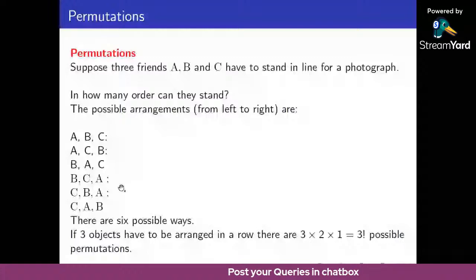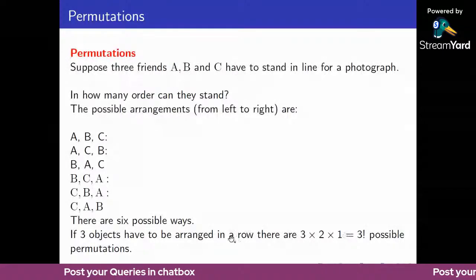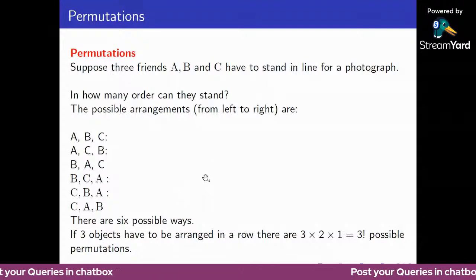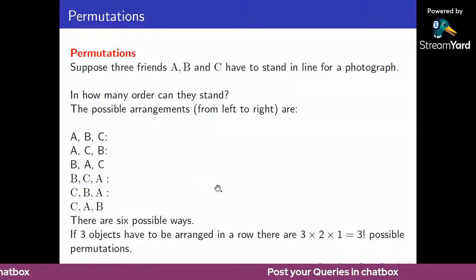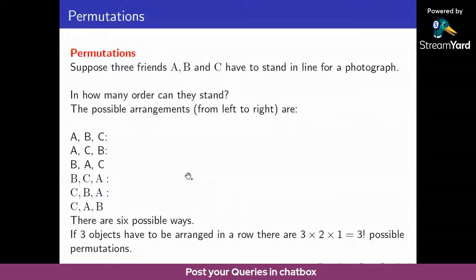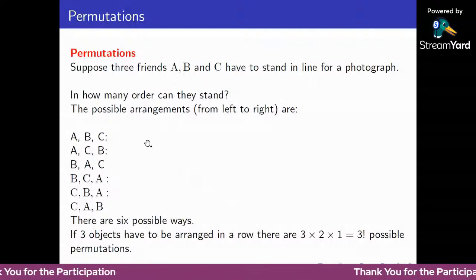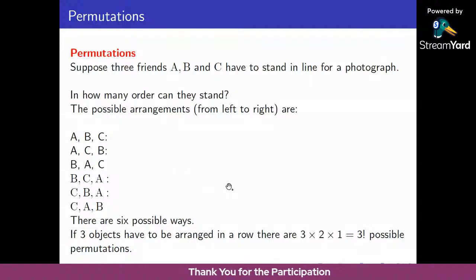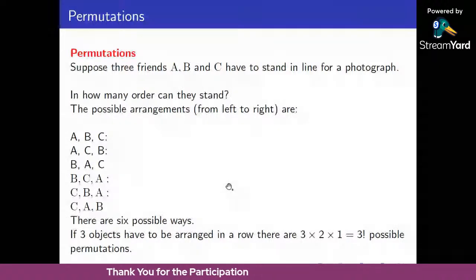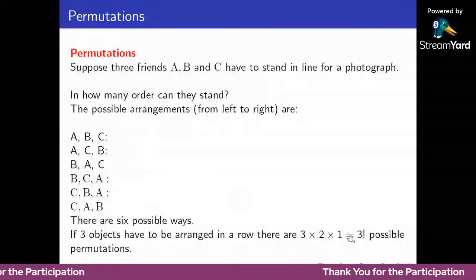So if three objects have to be arranged in a row, there are 3 factorial possible permutations. So how many possible arrangements? There are 3 factorial. Three objects means 3 factorial. Suppose there are 4 objects, then the possible arrangements are 4 factorial. Here factorial means 1, 2, 3 up to 3. This is 3 factorial.